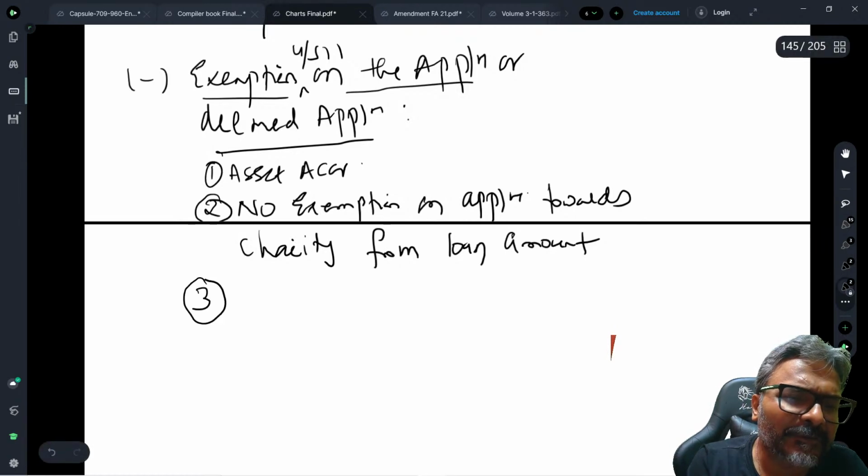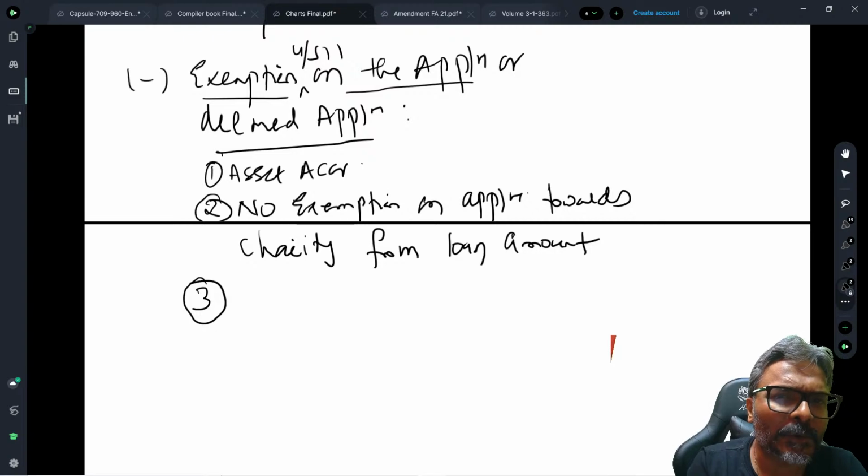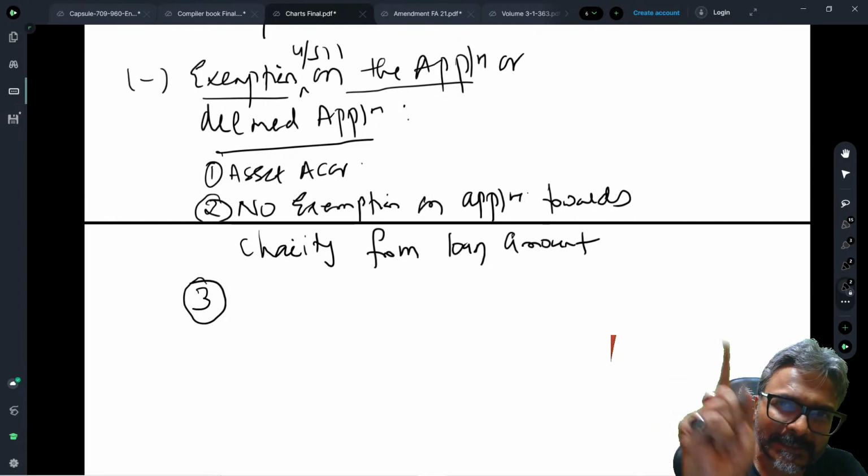However, students, if subsequently I am repaying the loan, on the repayment of the loan amount, will that be considered as an eligible application for the purpose of exemption? Answer is yes.